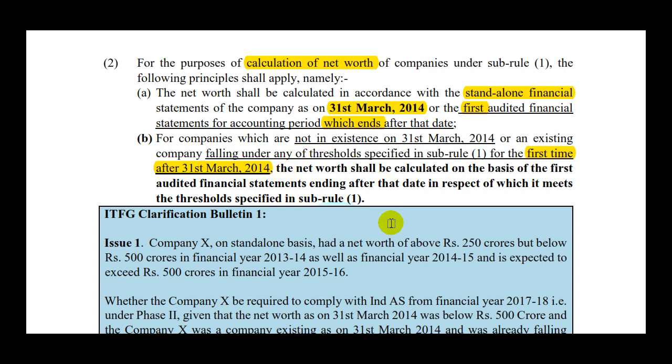Then it says that net worth shall be calculated on the basis of the first audited financial statements ending after that date, in respect of which it meets the threshold specified in sub rule 1. So let's say that as of your 31st March 2014 balance sheet, your net worth was less than 500 crores, but it became more than 500 crores. So now the first audited financial statement will be of 31st March 2015 for that company, and hence you are going to compute the net worth as of 31st March 2015.